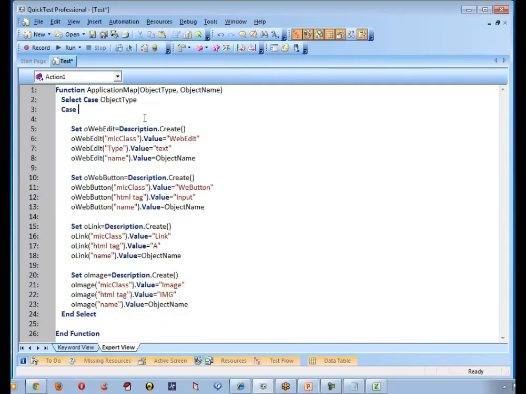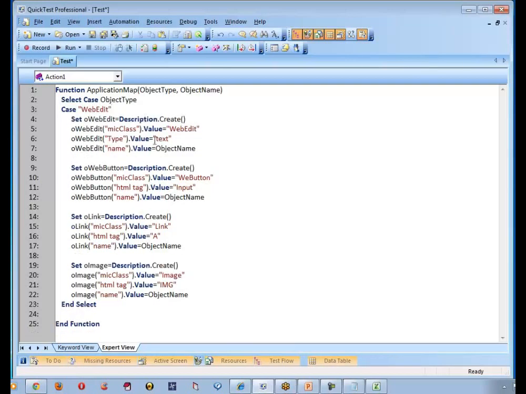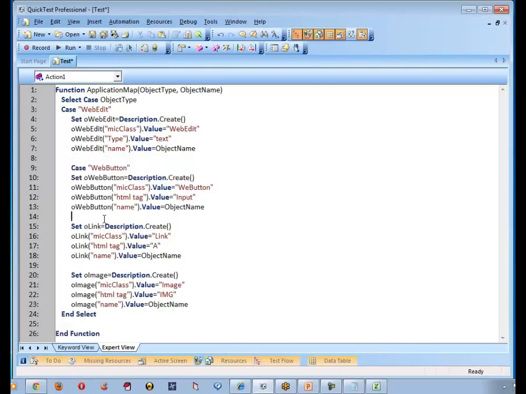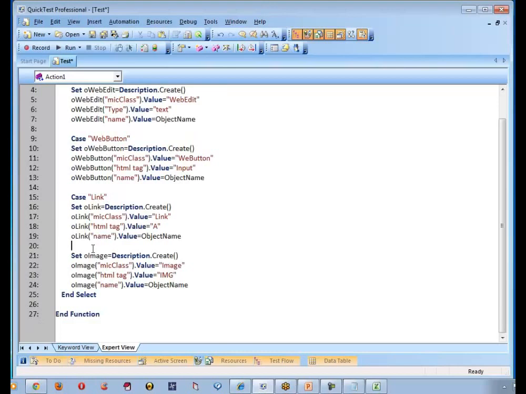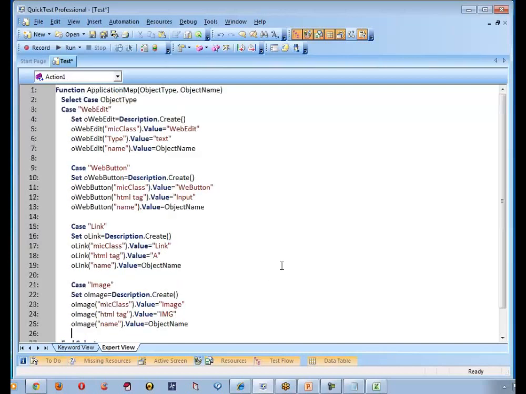Case 1: if the object to type is web edit, then do this for me. And case, if the object to type is web button, do that for me. And case, if the object type is link, do this for me. And case 4, if the object type is image, do this for me. I am done. Did you understand?